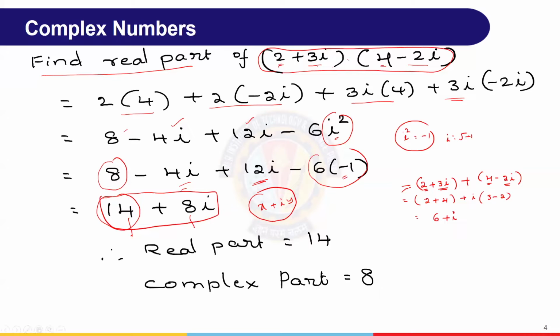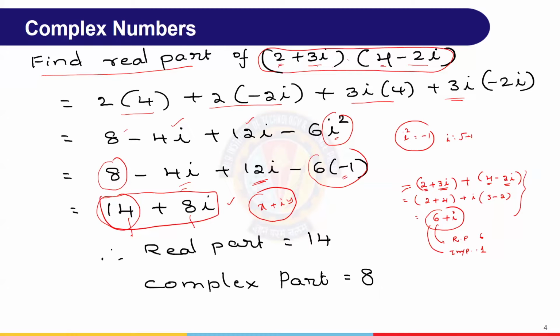Okay. Earlier we did multiplication and had this; here, in this case, addition, we completed the formalities and had a number expressed like that, right? Now we can answer: what is the real part of this? 6. What is the imaginary part? Here there is only one i, therefore 1. So this is mostly what we can have, and it's a very simple thing, right?